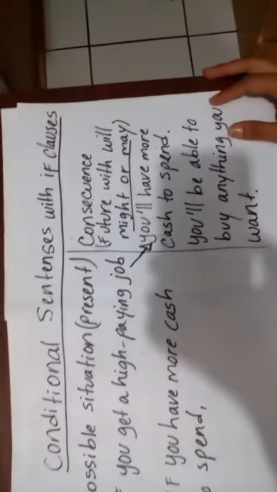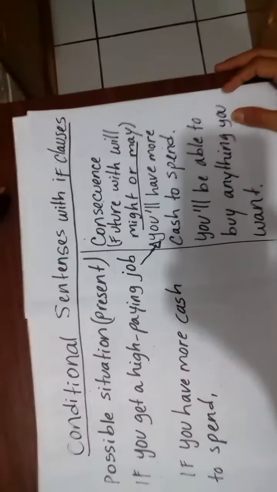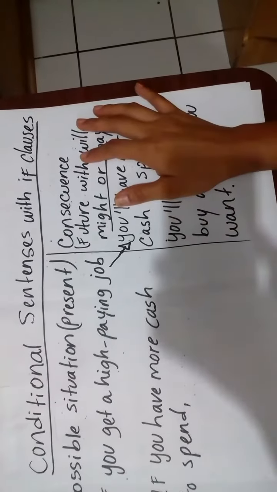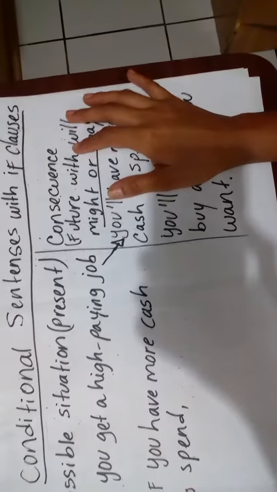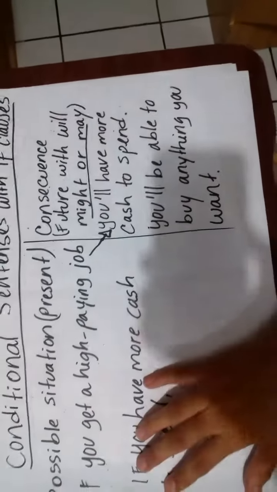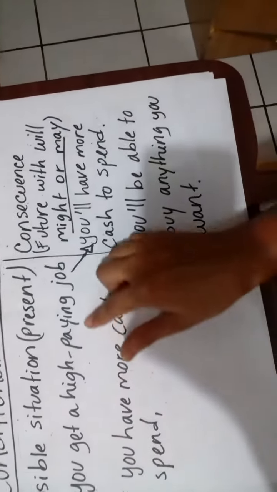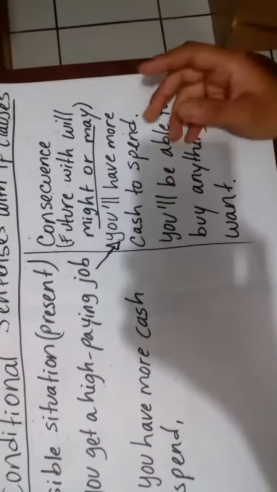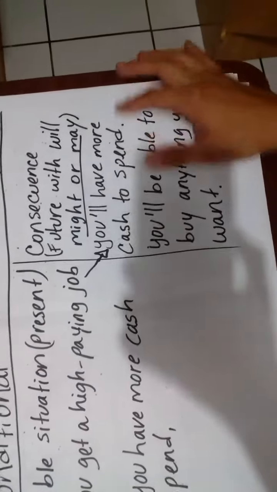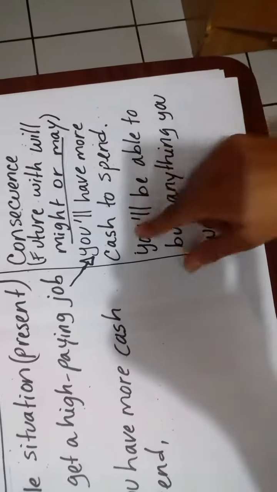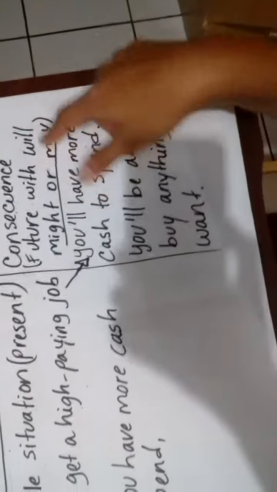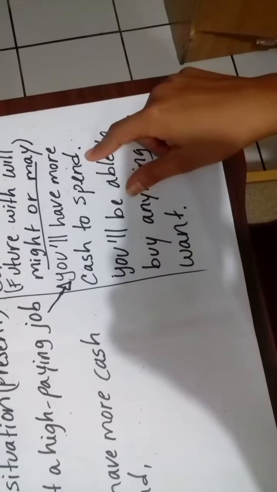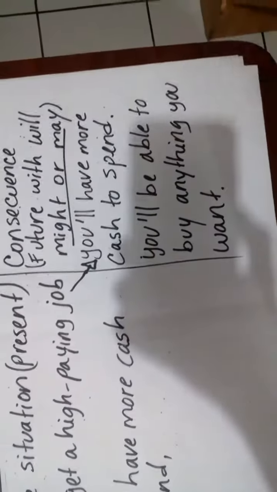I'm going to explain now conditional sentences with if clauses. Possible situation, present, consequence. This topic is really easy. Well, it's easy. I'm going to read it. If you get a high-paying job, what happens if you get a high-paying job? Imagine that it could happen. What could happen? The consequence is you will have more cash to spend, and you use will because it's something that you are not sure about. You will have more cash to spend. It's something that obviously could happen.